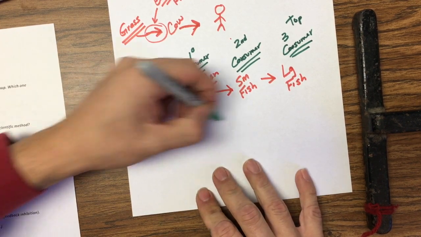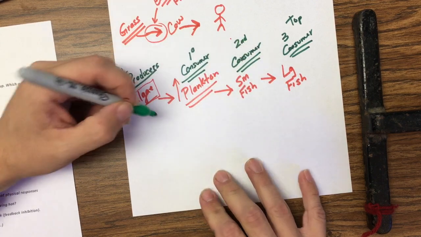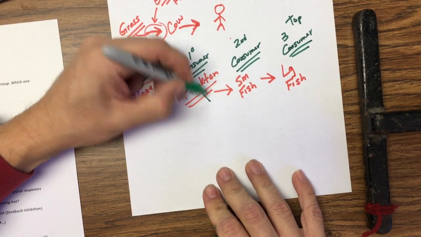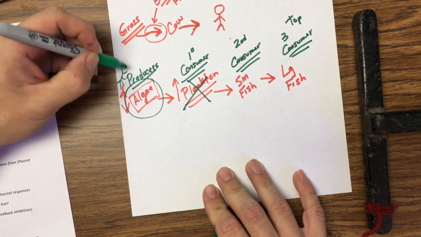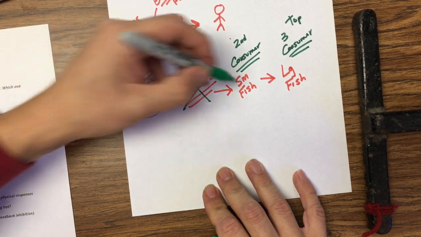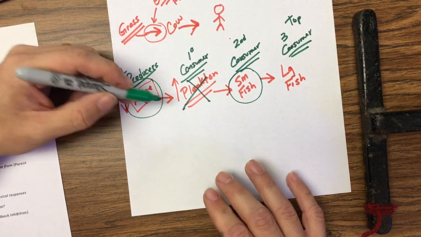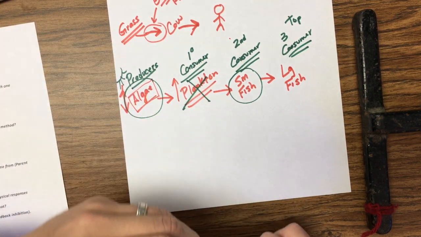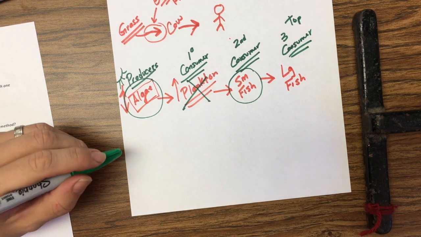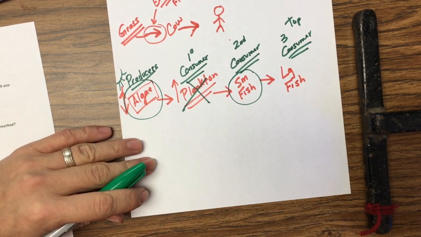So remember, in a food chain, everything along the food chain matters. You eliminate one, then the others will be affected. And so you guys are going to have problems like that where you have to think along those terms. So I hope this helps. If you have any questions, write them down and talk to me in class.